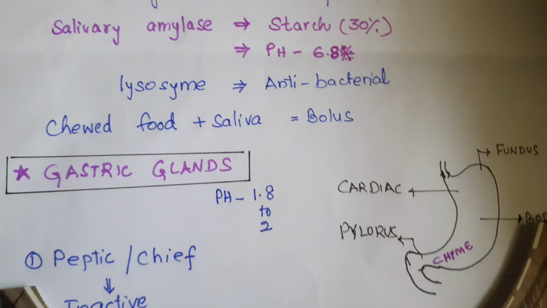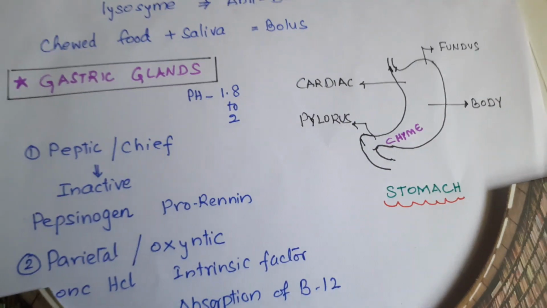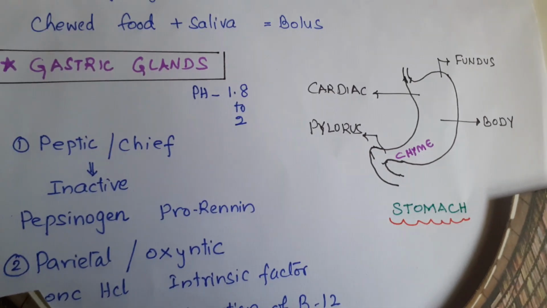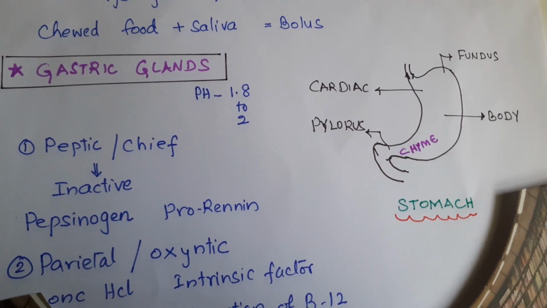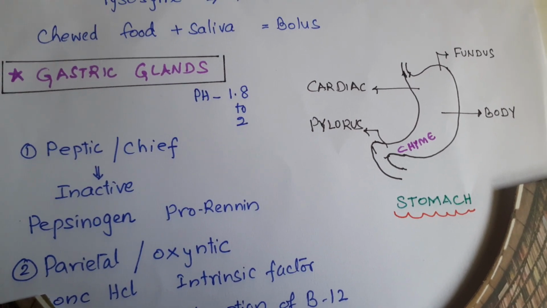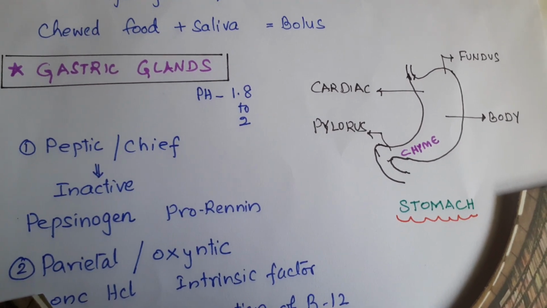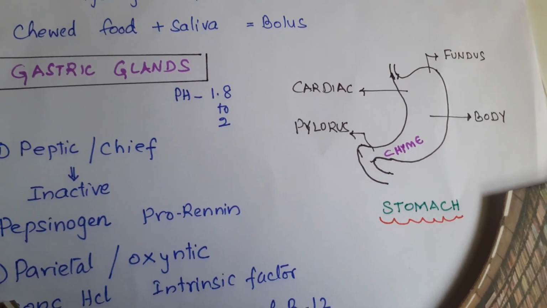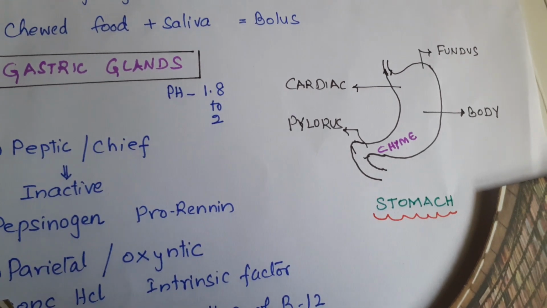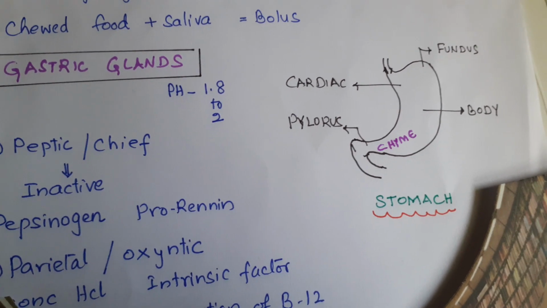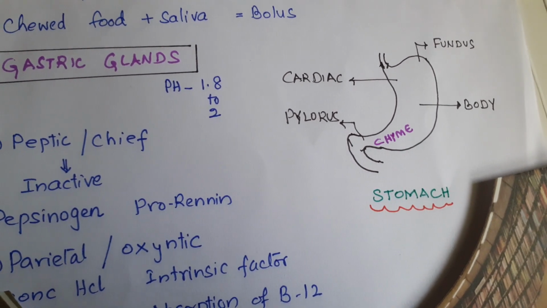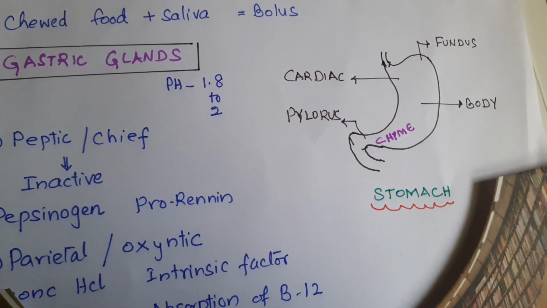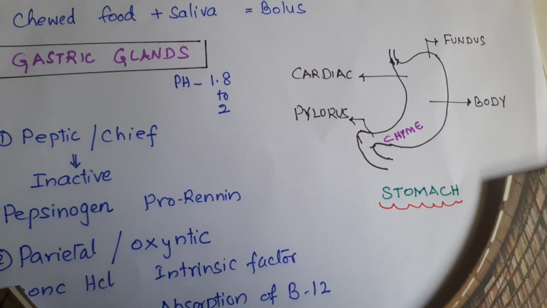Coming to the gastric glands, which are present in the mucosa of the stomach, they secrete gastric juice, which has a pH of 1.8 to 2. And here the stomach has 4 chambers. First cardiac, second fundus, third body, and fourth pylorus.